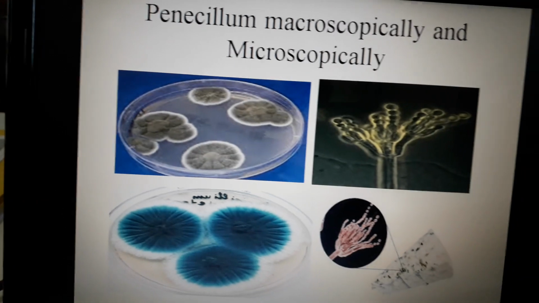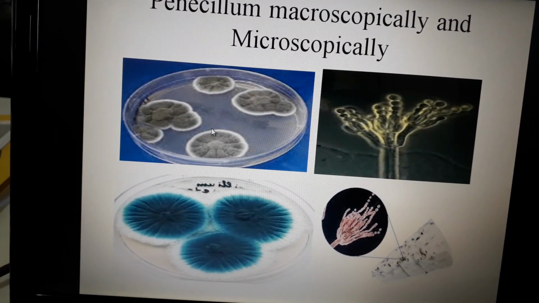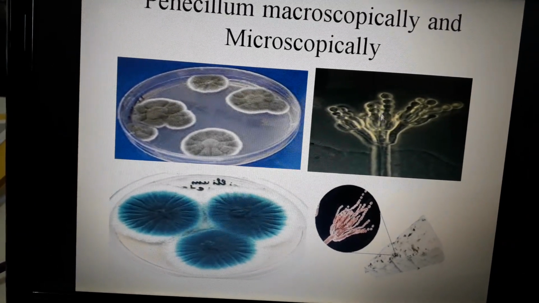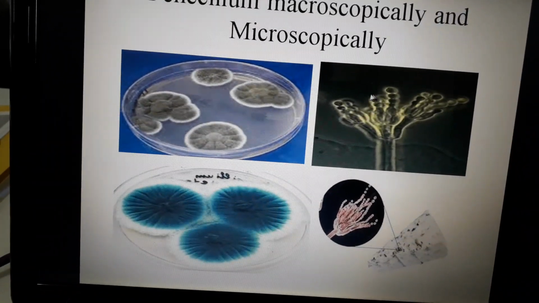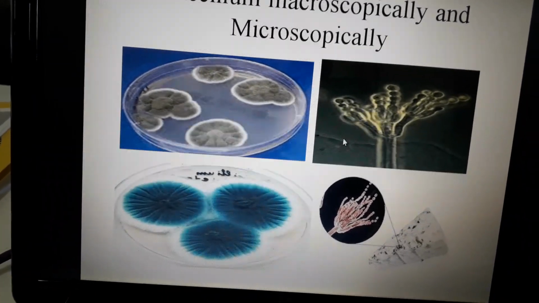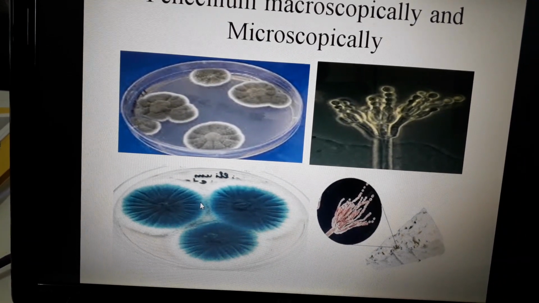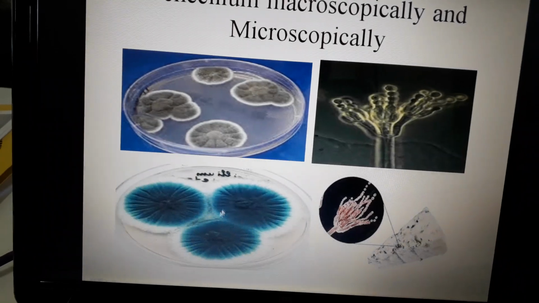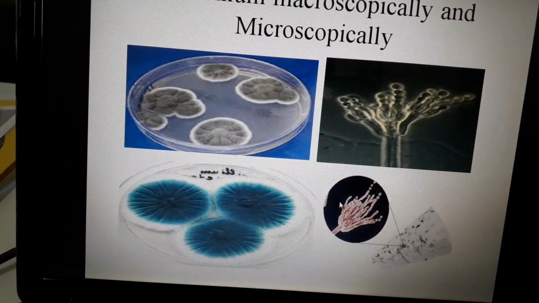When we observe this Penicillium on a plate like this one, and observe it under the microscope, you can see these brush-like conidiophores on this particular structure. This is Penicillium camemberti. It will be a blue colored mold on a plate, and when we observe it under the microscope, the same structures will be visible.